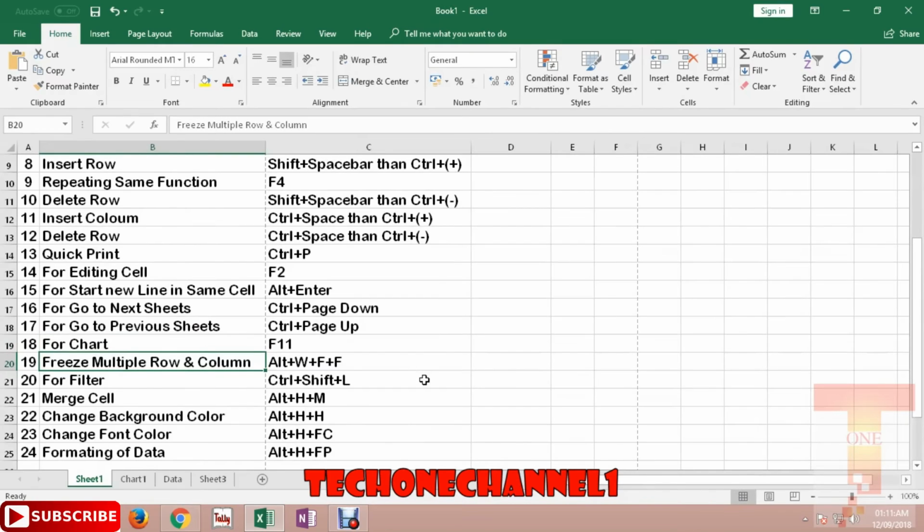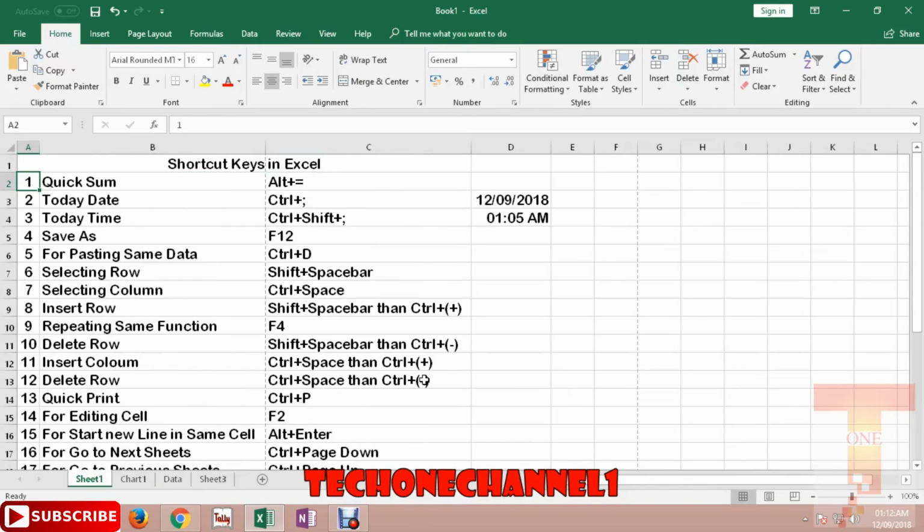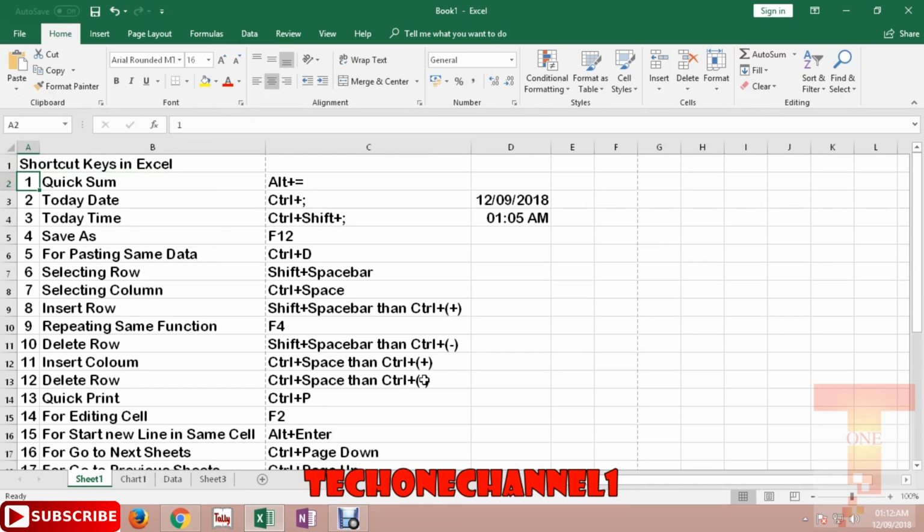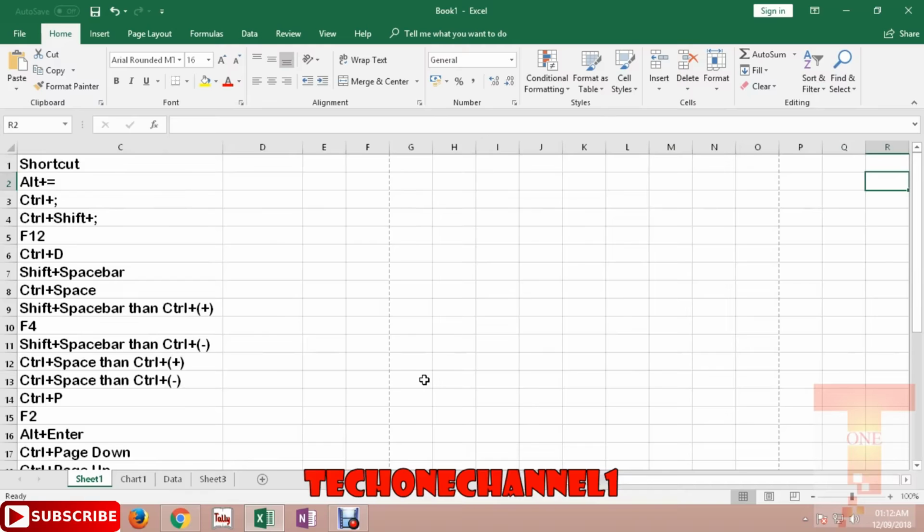How can I freeze multiple rows and columns by using a shortcut? If I write a serial number formula and go down, the title will go up and I can't see it. If I move to the right-hand side, I can't see the serial number.